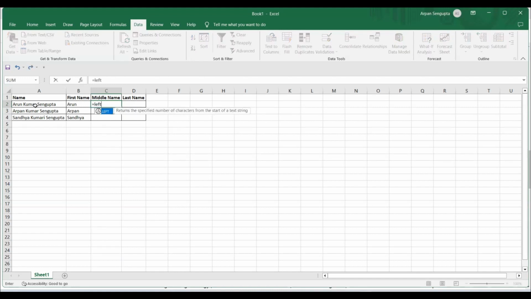So I'll just use the same thing, LEFT, RIGHT, and this one I'll just freeze it once again, right, and out of that I'll require, here I will use, instead of number of characters, I'll use FIND to determine the exact number, right. Once again I'll give space, and then I'll go to this one.